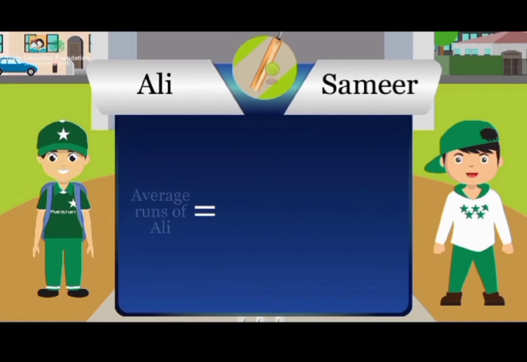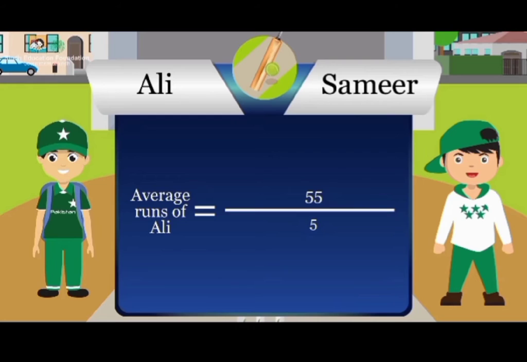He will sum or add all his runs, then divide by the number of matches. So he is adding. Now see, the sum of all the runs is 55 and he will divide it by 5. His number of matches were 5 that he has played. So now after division he will get what answer? Let's see.